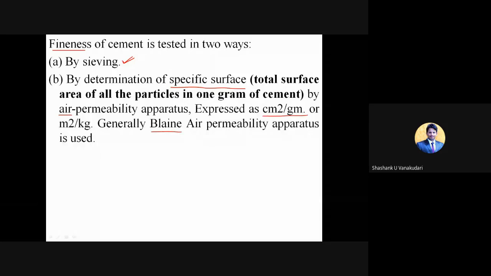From that apparatus we come to know the fineness of the cement. So to find out the fineness we can conduct two tests: first one is sieving, and second one is by air permeability apparatus. By this air permeability apparatus we come to know the surface area of cement.